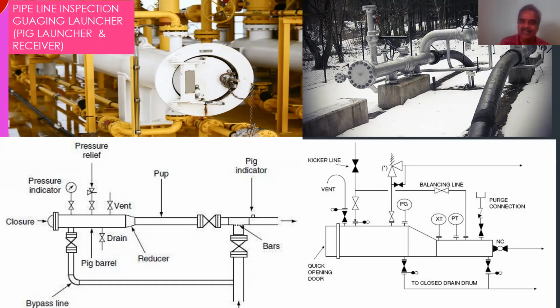It will be installed in launcher and receiver. Launcher is where we send fluid from the wellhead to another location or gathering station. At the gathering station end, there will be a receiver. You can see this assembly, receiver and launcher.